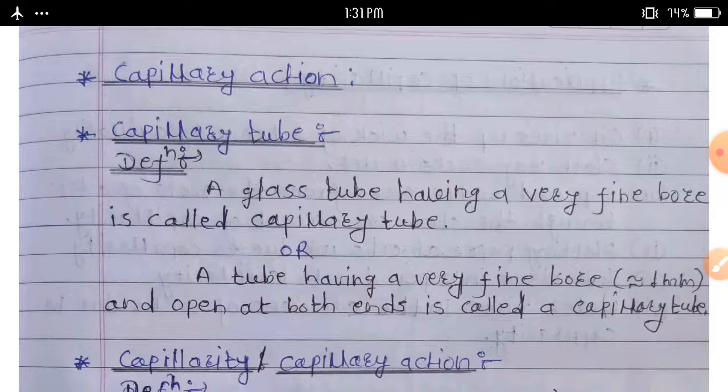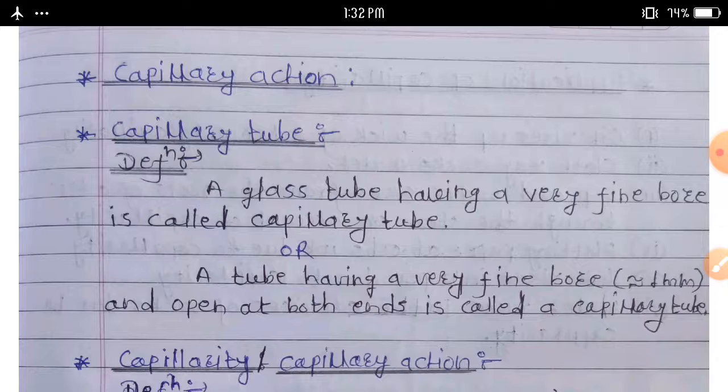Today we learn a new topic: capillary action. Firstly, in this video we will discuss what we mean by capillary tube, next capillarity or capillary action. Then we will discuss the two possibilities when the capillary tube is placed in a liquid, and the last very important topic is the application of capillarity.